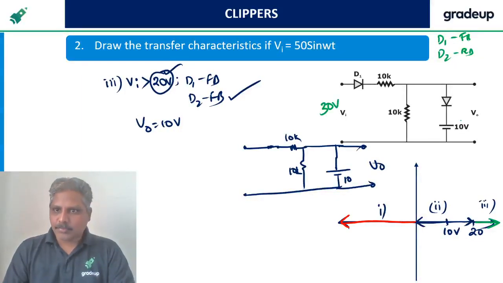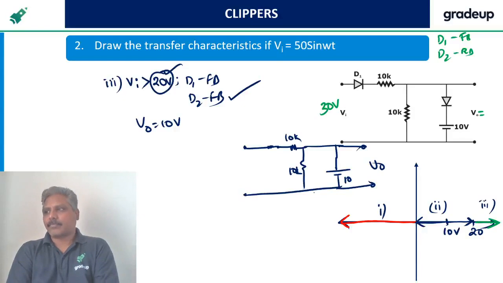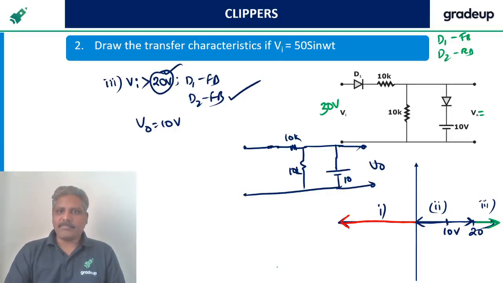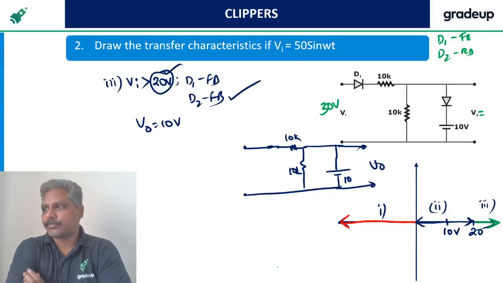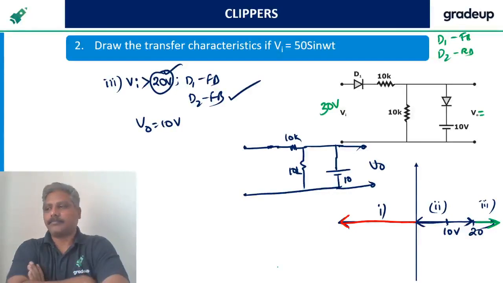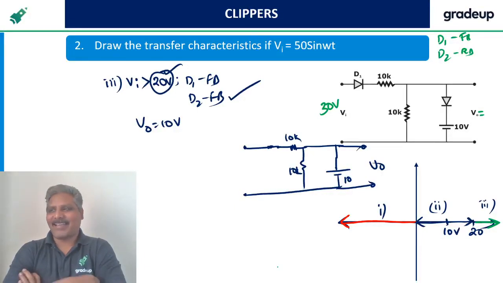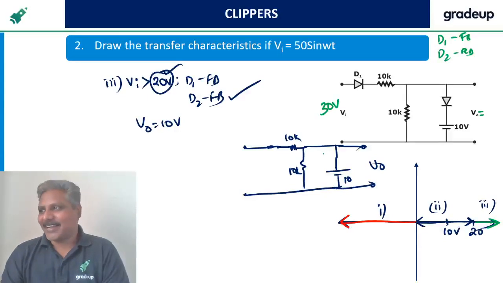30 volts, what is the output? Tell me, if the input is 30 volts, what is the output? Perfect guys.